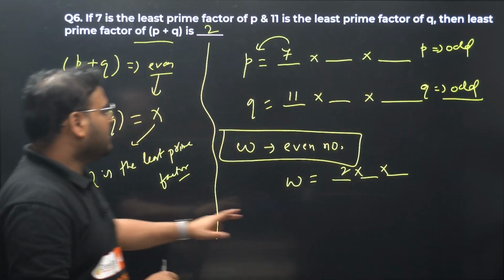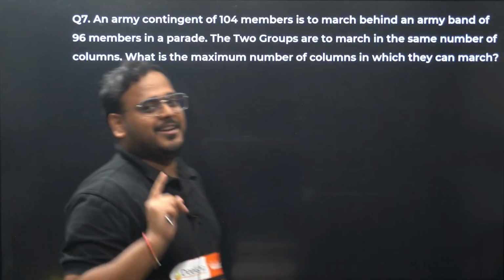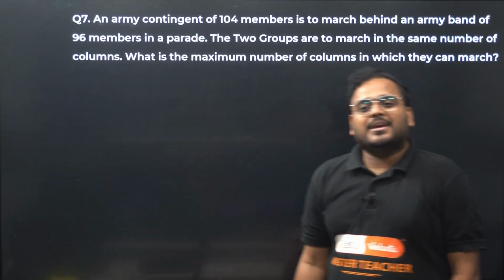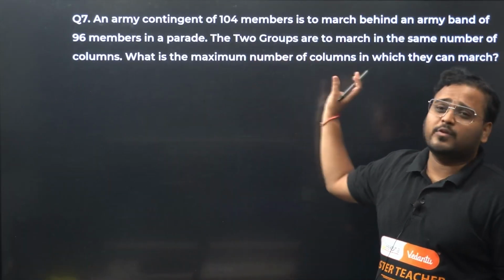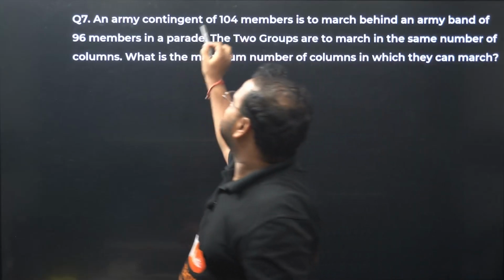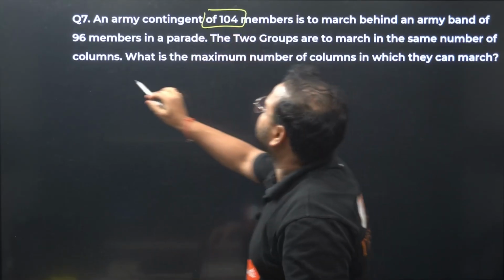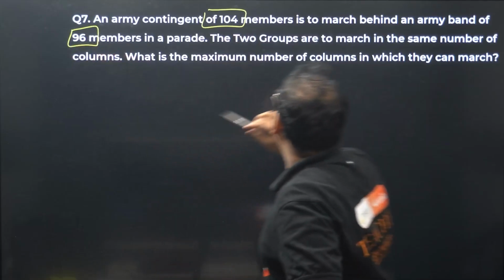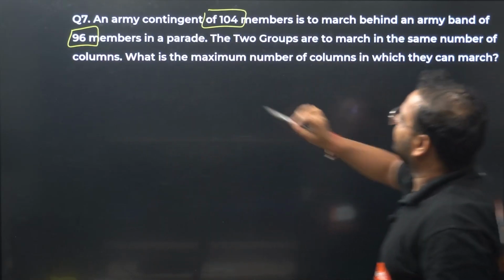Okay, question number 7 now. You must have had fun learning this question. An army contingent of... So this question now looks very difficult, a big word problem, but it's very simple. Just think. Please check this.